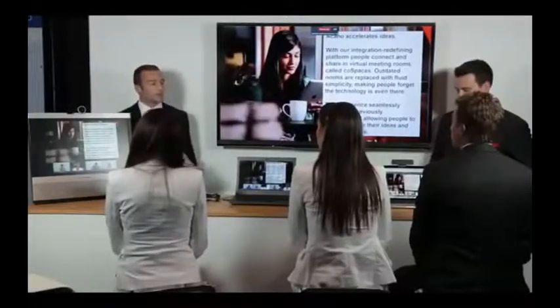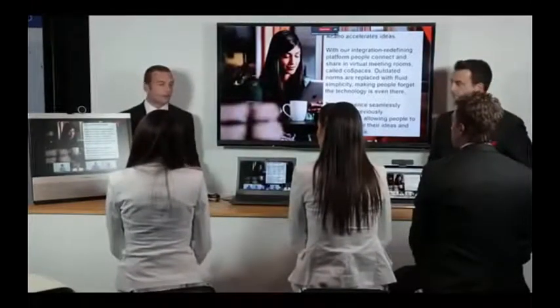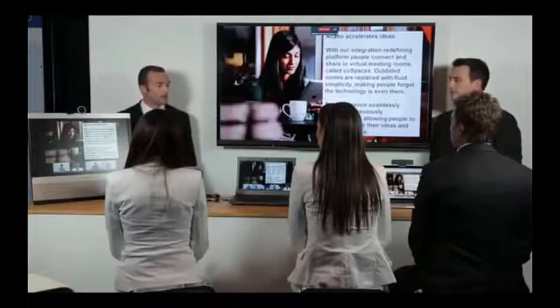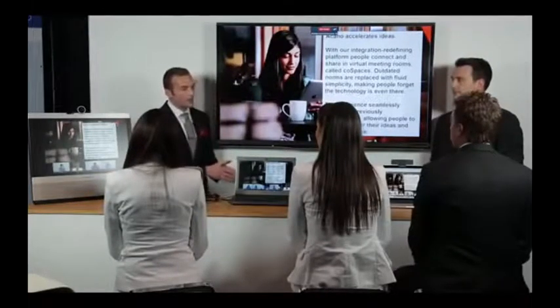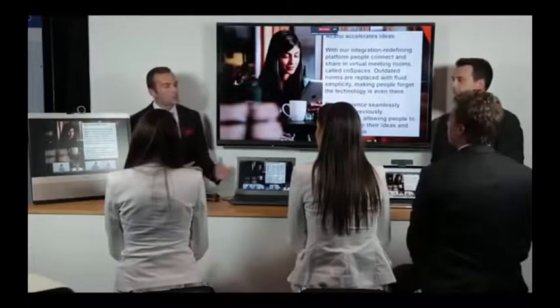So what you've seen here, to sum things up, are CoSpaces, a radically different virtual meeting environment that unites previously incompatible technologies, voice, video, web, on one platform across a multitude of devices.